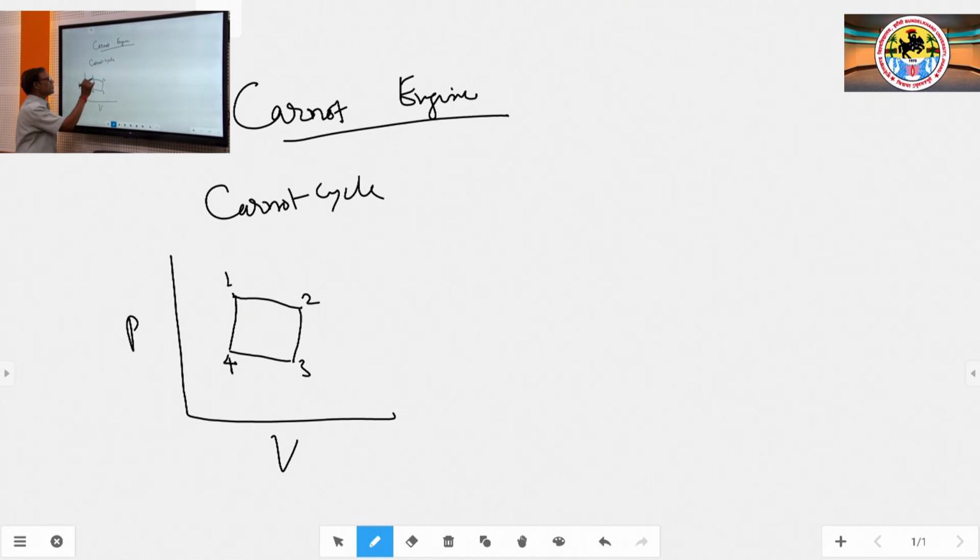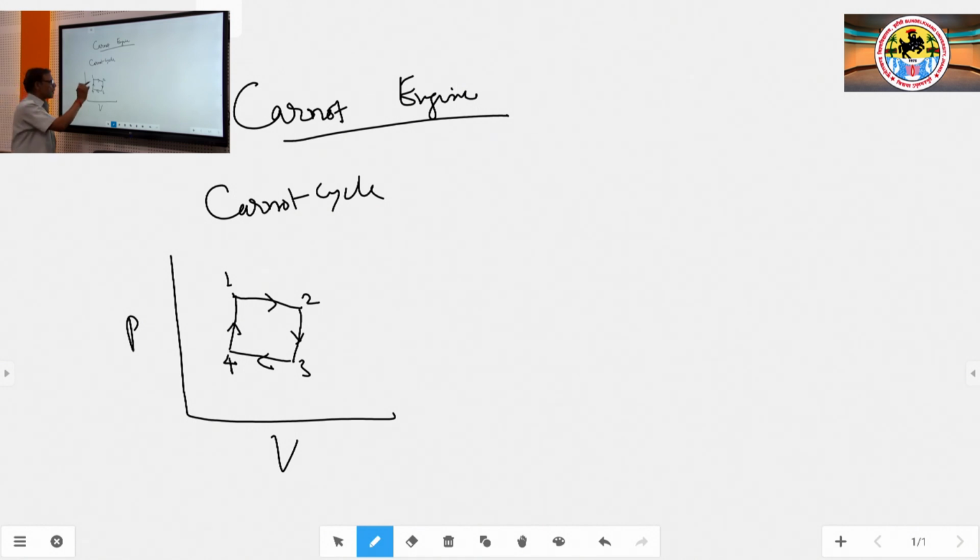So, 4 steps are there: 1 to 2, 2 to 3, 3 to 4 and 4 to 1. We come back to the same state 1, so we are moving in a cycle. This is a Carnot cycle.